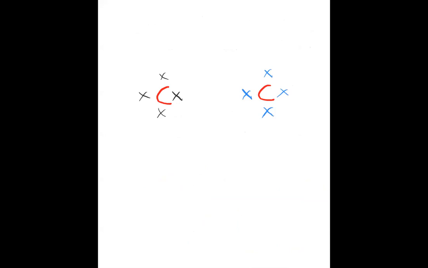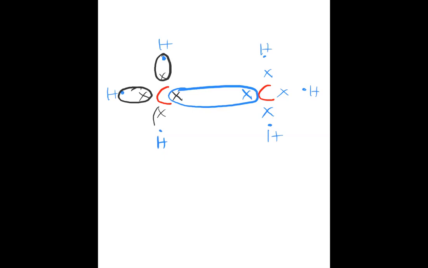So one bond can be formed by sharing of these two valence electrons, and the remaining valencies of carbon will be satisfied by sharing one electron with 3 hydrogens. Hydrogen also has 1 electron in its outermost shell, so it needs one more electron to become stable. So it will share 1 electron with carbon so that it can also have access to the 1 electron of carbon. So each shared pair of electrons will form one bond.